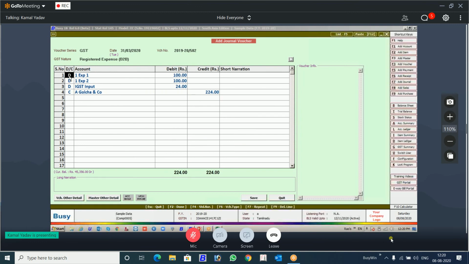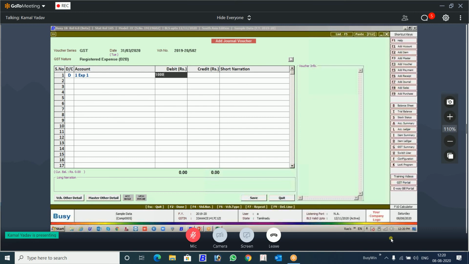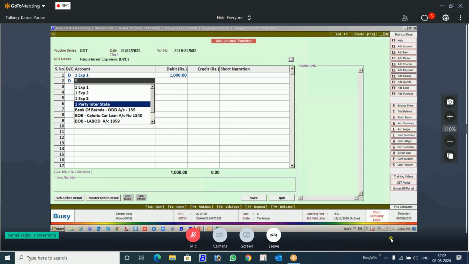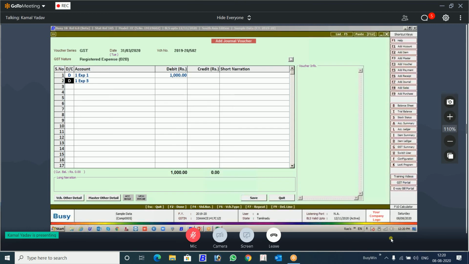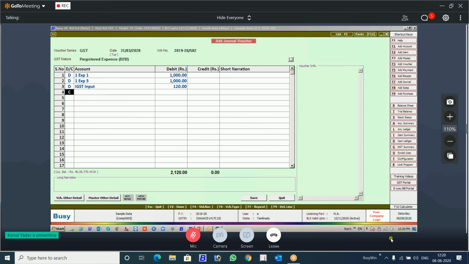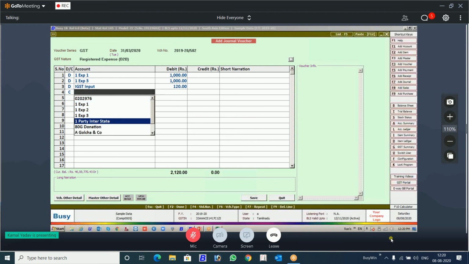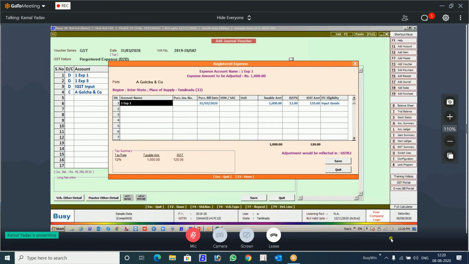Suppose I'm showing you the current logic. Okay, let me change it a bit, and you will be able to understand it better. I will take an account, GST is enabled. I will take an account, GST is not applicable on this account. See, only those accounts are highlighted where the GST is applicable. This is the logic right now.